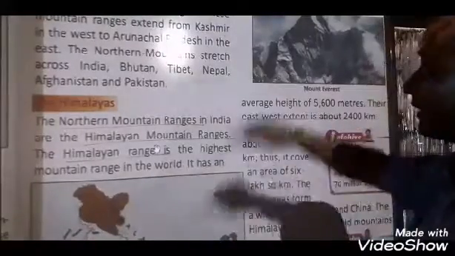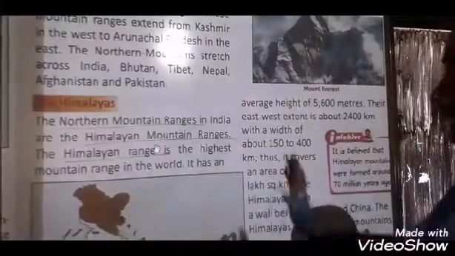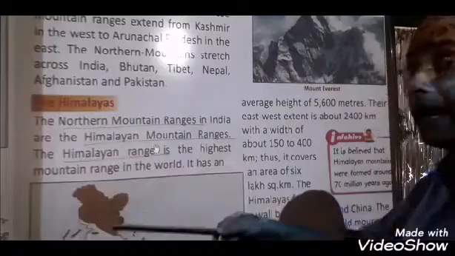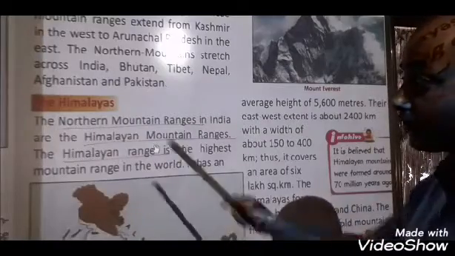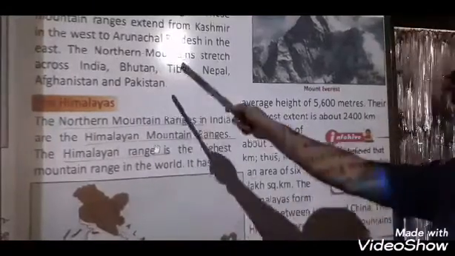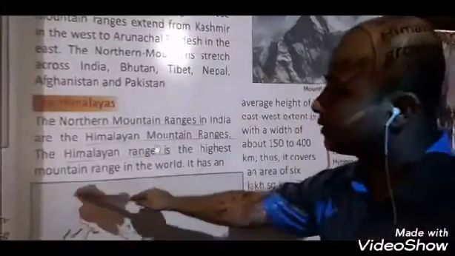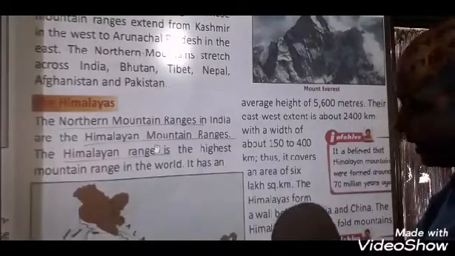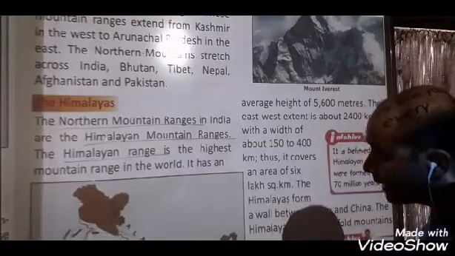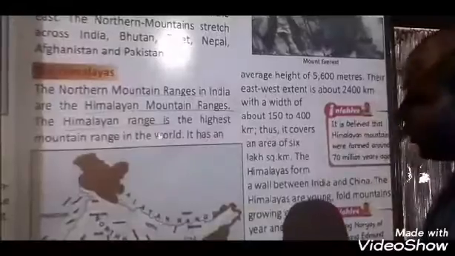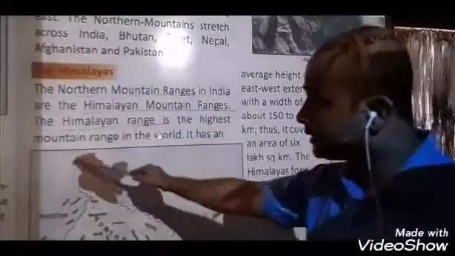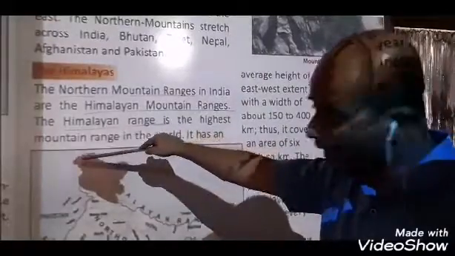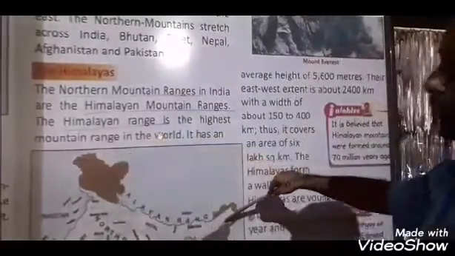After that, these mountain ranges extend. From where to where are they situated? They have given: from Kashmir to Arunachal Pradesh. Kashmir is here, and Arunachal Pradesh is here, if you see the map. So these northern mountains extend from Kashmir to Arunachal Pradesh.